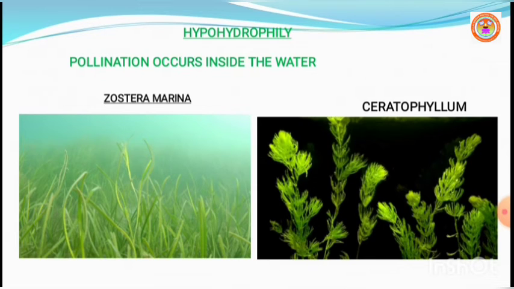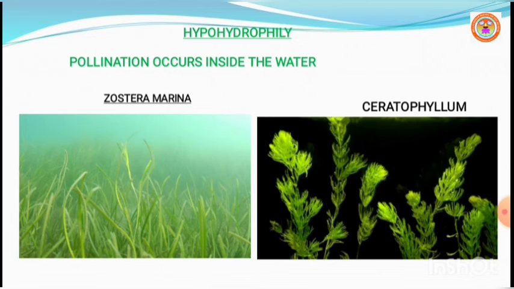You can see both in this picture. Zostera marina is a submerged marine seagrass and pollination takes place effectively under the water. Zostera produces pollen grains which are long and needle-like. They are shed underwater.